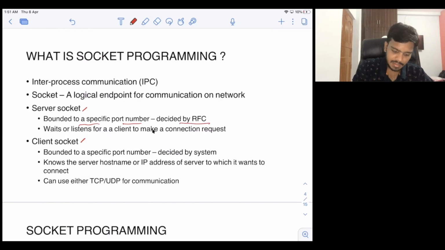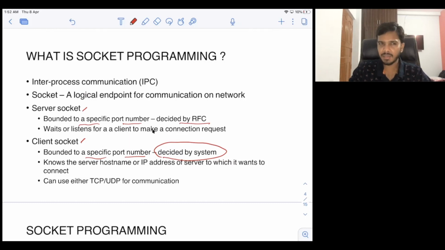So that's why server sockets are typically bound to a port. But client sockets are also bound to a specific port, but this is decided by the system, by the kernel itself. As I told you, it's optional. You can also provide the port number to which you want to bind the client socket, but this is not recommended, because let's say if a port number is already in use, then it will give you an error if you want to bind to a port number that is already in use.